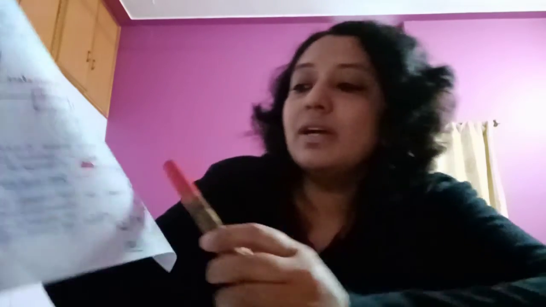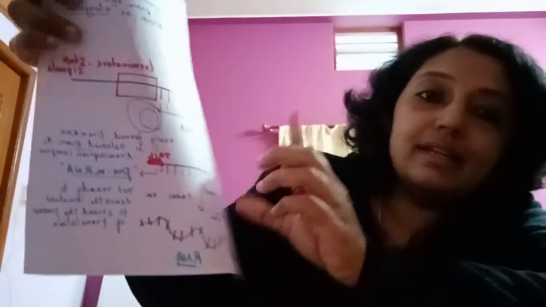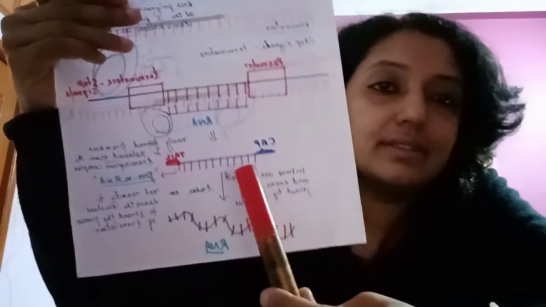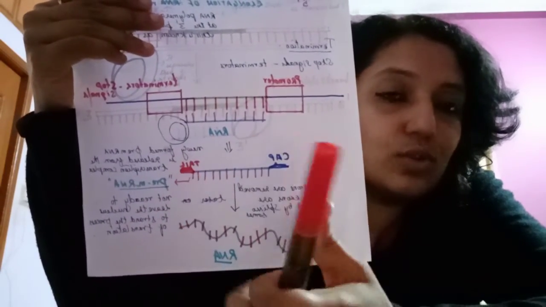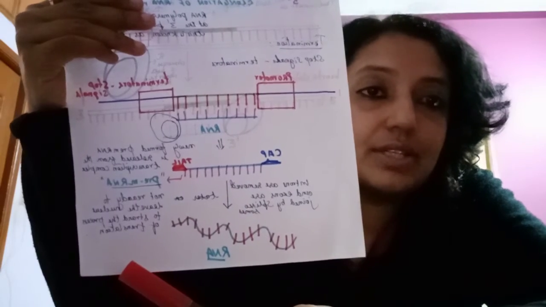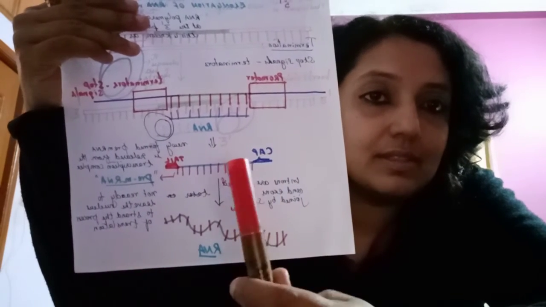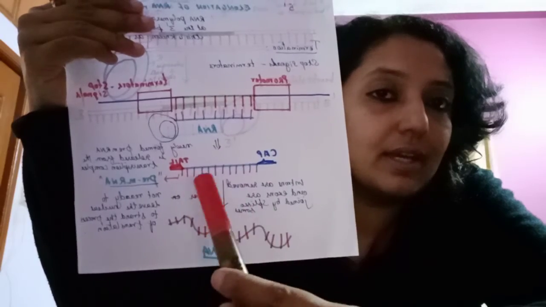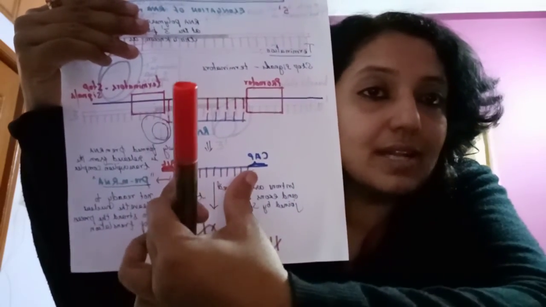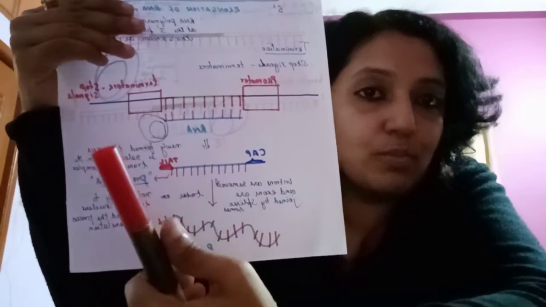In that process, a cap and a tail are added. This cap and the tail make the gene ready for the next process.